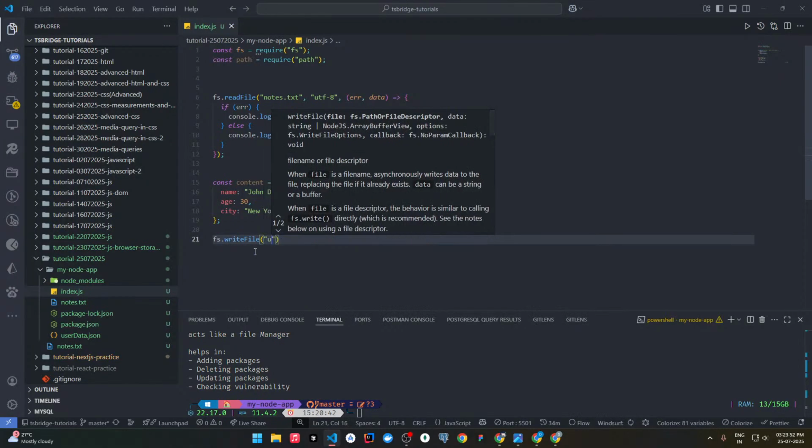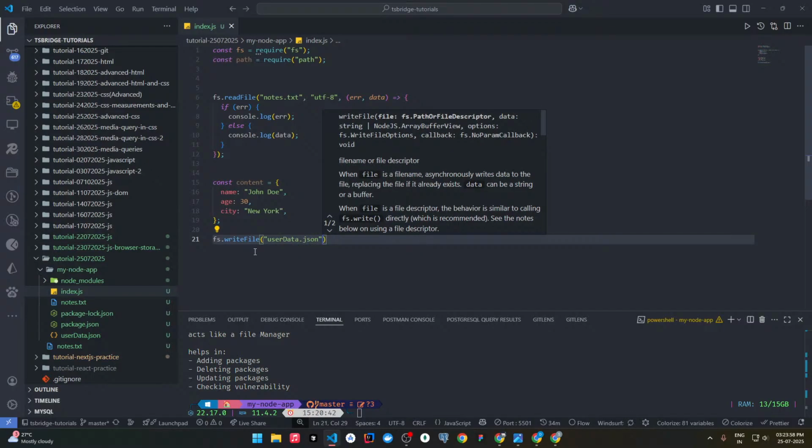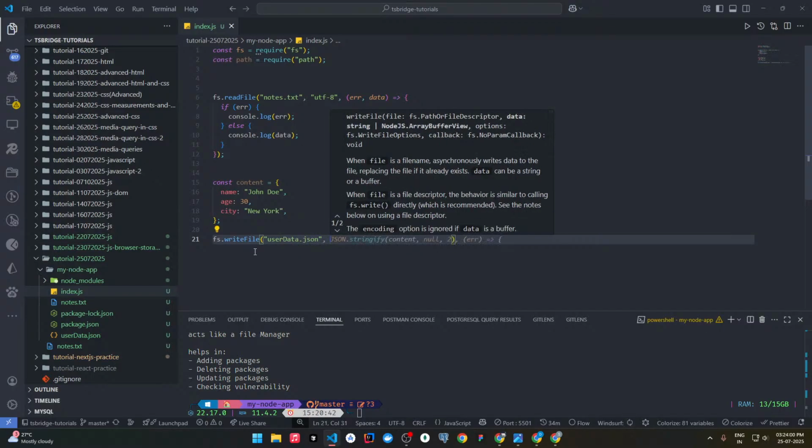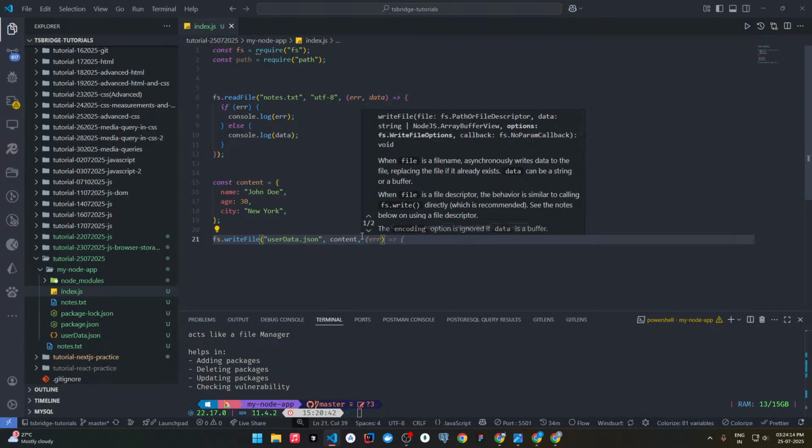Again we need to pass the file name or the path, user data.json, and then we need to stringify the content, or let's say directly if we can pass it. Whatever content needs to be passed, the second parameter will be the content. And there's actually a third parameter also.